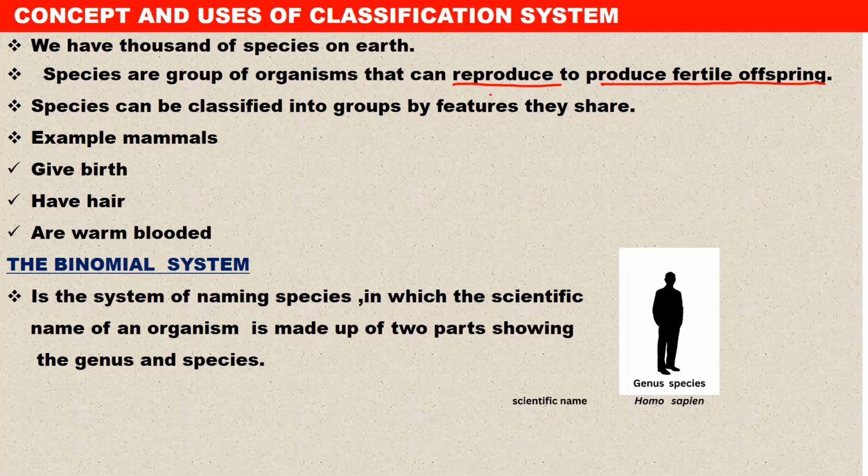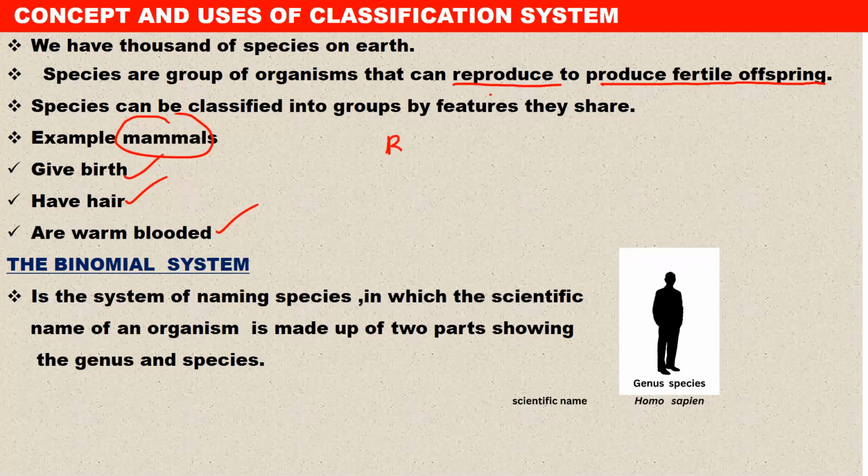Now, species can be classified into groups based on the features that they have in common. So we are saying species can be classified in groups by features they share. What are examples of organisms that we can look at here? For example, mammals. What features do mammals share in common? They give birth. Then they have hair, they are warm-blooded, and they also breastfeed. These are the features that mammals have in common.